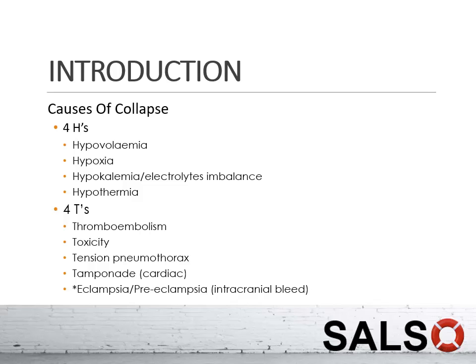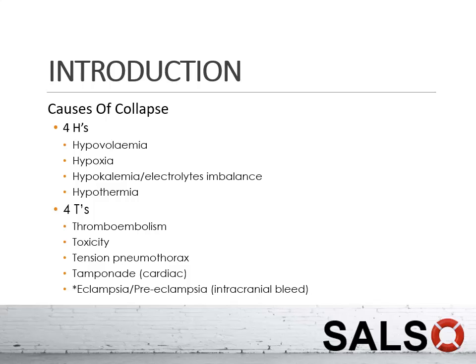As for the 4Ts, which includes thromboembolism, under thromboembolism you have pulmonary embolism, you also can have deep vein thrombosis, amniotic fluid embolism and air embolism. And for the management of thrombosis, for DVT or pulmonary embolism, you will need a therapeutic dose of low molecular weight heparin or IV infusion of heparin, or even thrombolysis for severe pulmonary embolism. As for amniotic fluid embolism and air embolism, it is mainly supportive care.